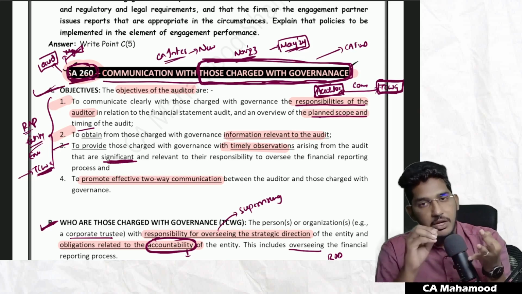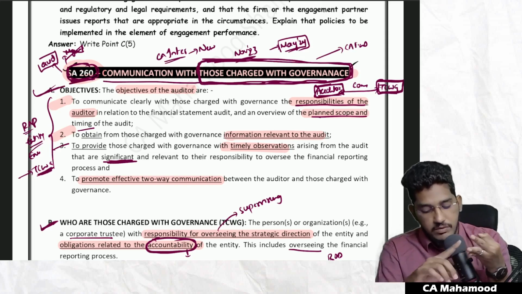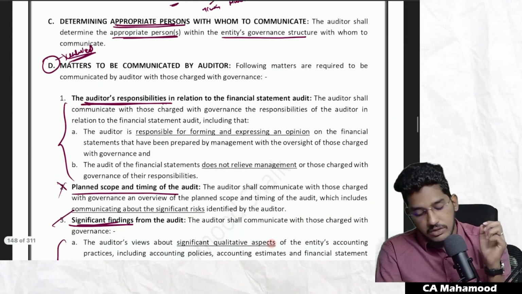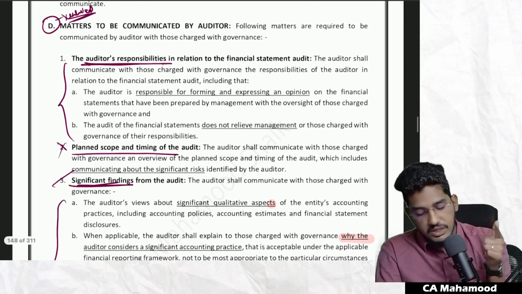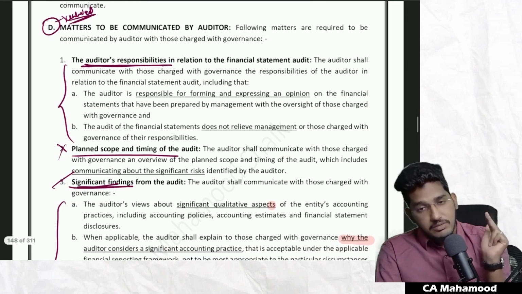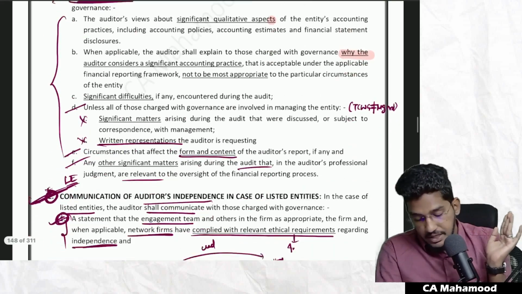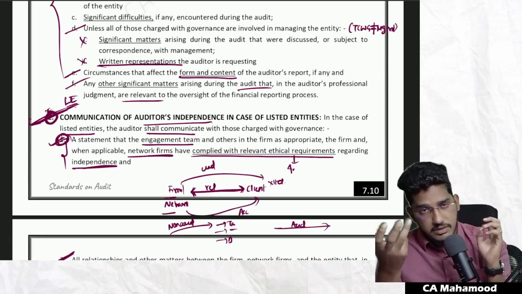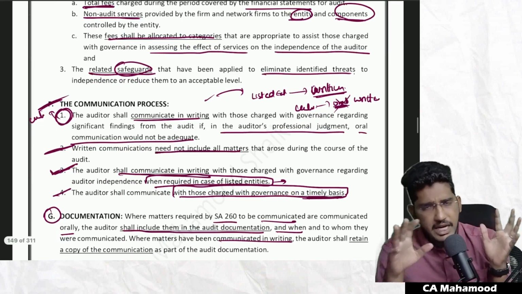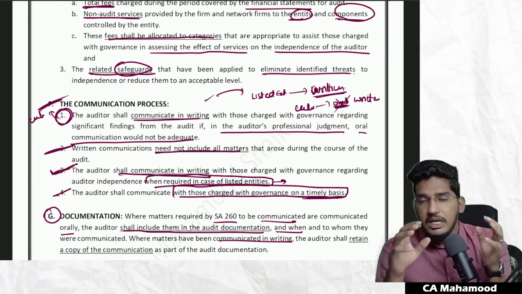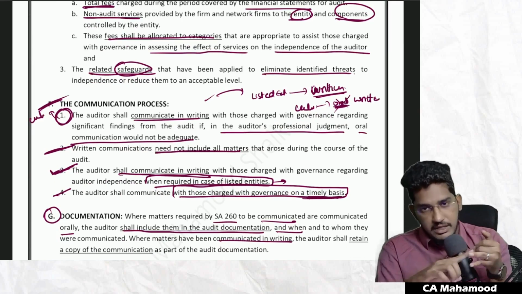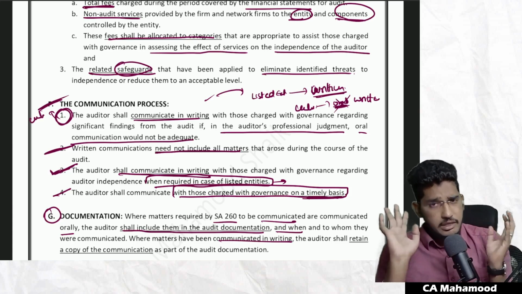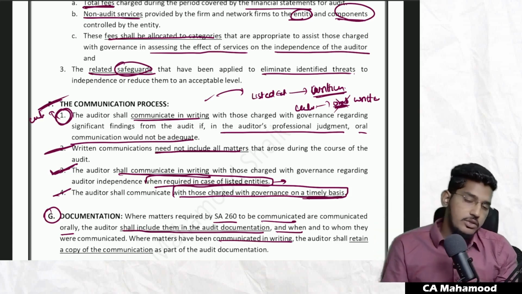Then we have seen you have to determine who are the appropriate persons in the organization with whom you are required to communicate. Next, I have told regarding each and everything what specifically you have to communicate, like what things you have to communicate regarding auditors' responsibilities, what you have to communicate regarding planned scope and timing, what things you have to communicate regarding significant findings. That also we have seen. Then after that, in case of listed entities, you are required to communicate with those charged with governance regarding auditors' independence. And finally, how the communication process is to be: in listed entities, compulsorily written. In case of unlisted entities, first option will be given orally. If inadequate, do it there also in written format, and whatever you are communicating, all that needs to be documented.